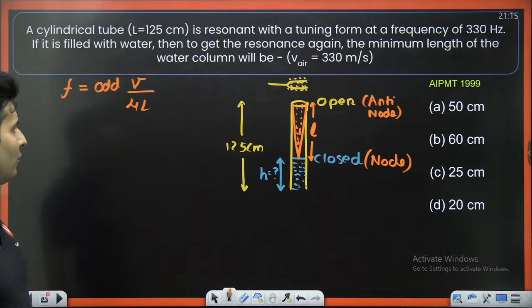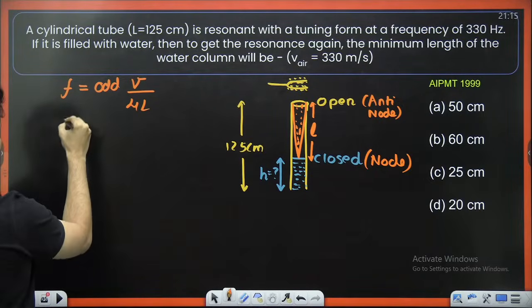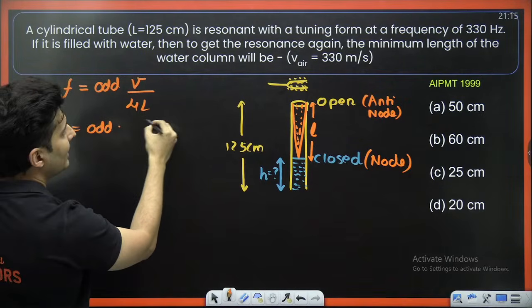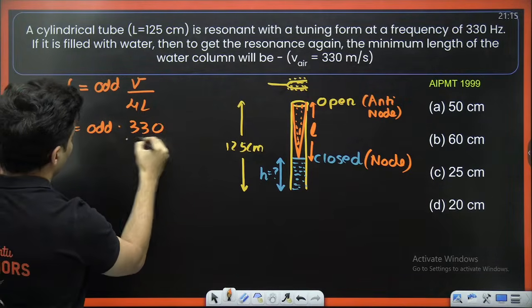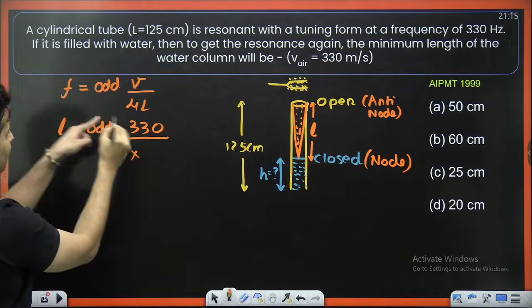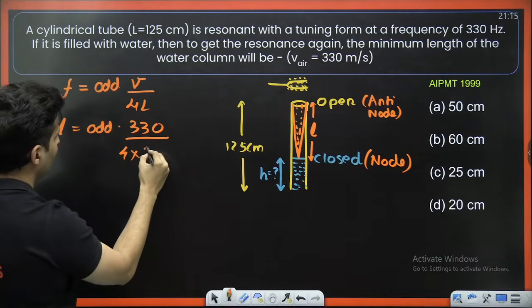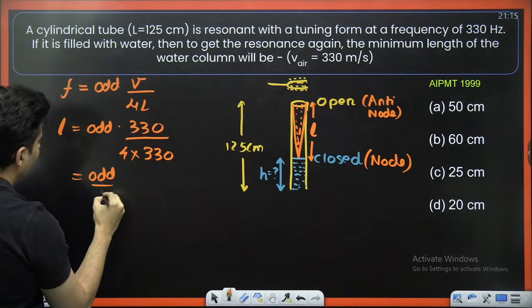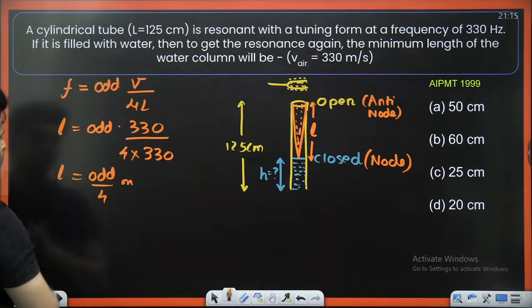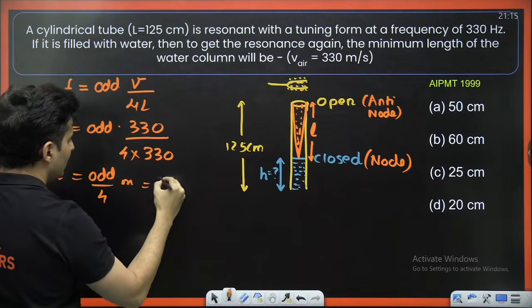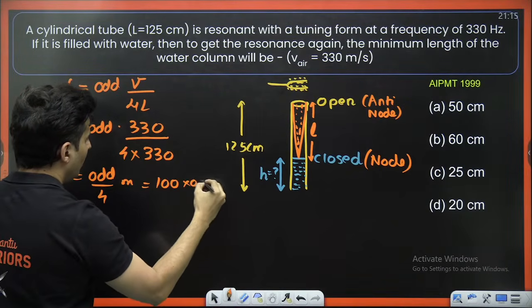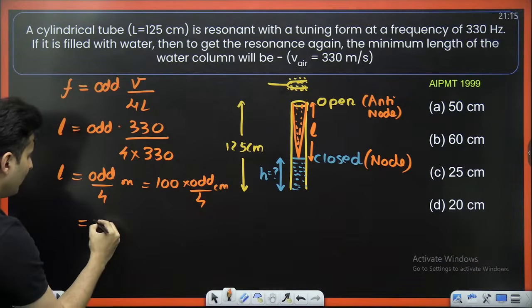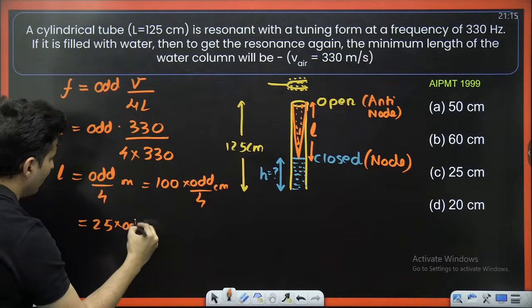So that L will be odd times V, which is 330, divided by 4 times frequency. Frequency of the fork is also 330. So it will be odd number divided by 4 meters. Converted into centimeters, it will be 100 into odd number by 4 centimeters, which will be 25 into some odd